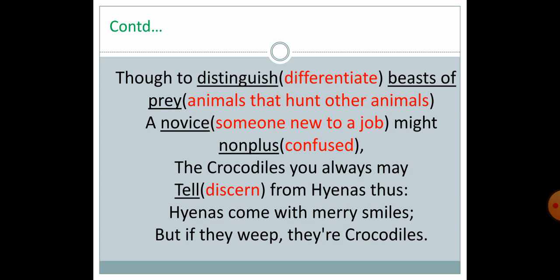But if they weep, they are crocodiles. The case is opposite in the case of crocodiles. The crocodiles weep when they get their victim dead. You can clarify it with the proverb crocodile tears. Crocodile tears means false tears. Why is it said so? You should know. Crocodiles weep while devouring their prey or victim. It is a kind of satisfaction, not sadness.